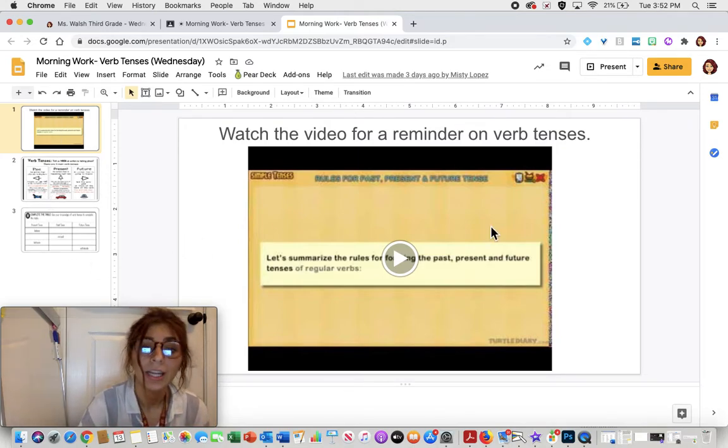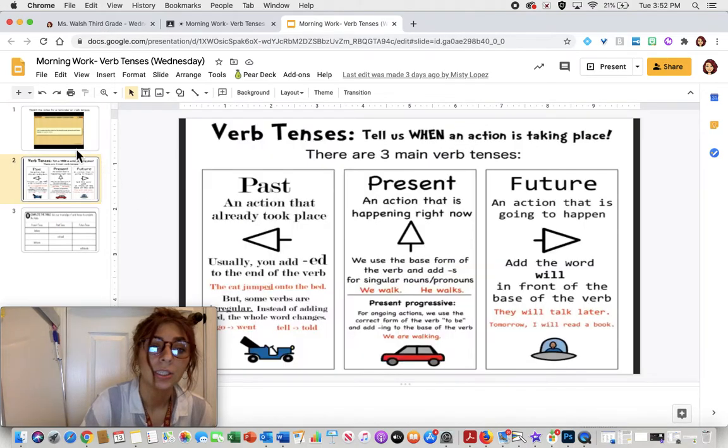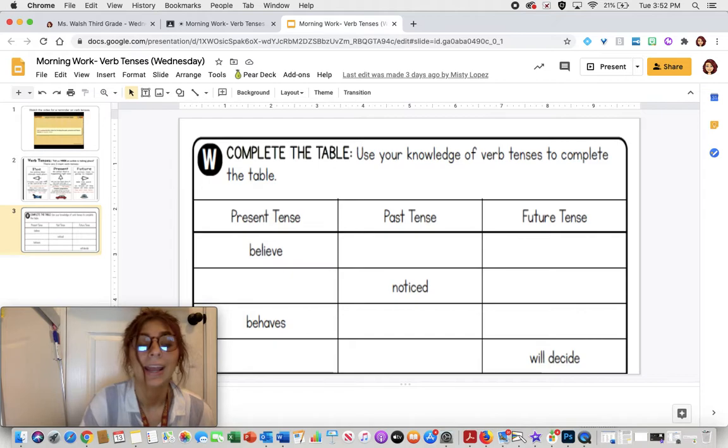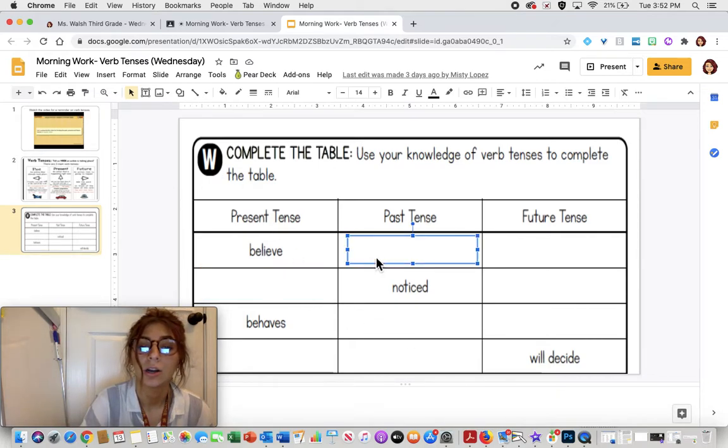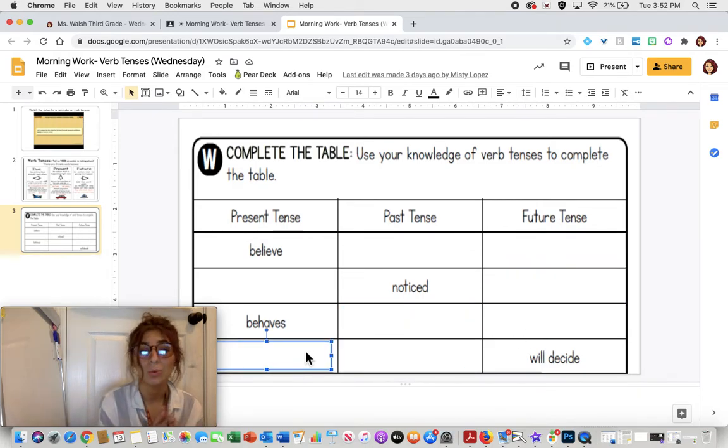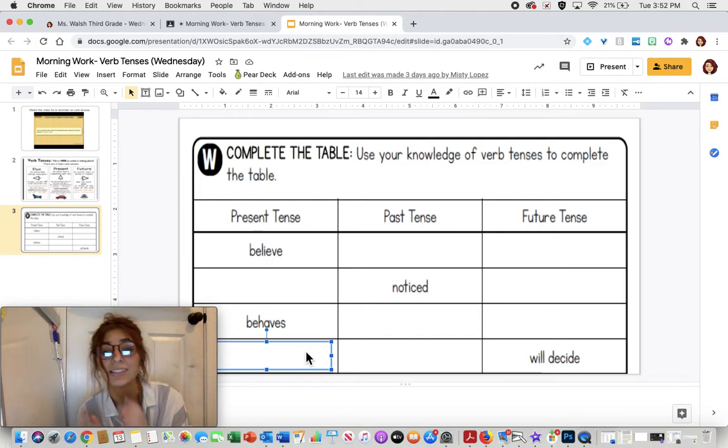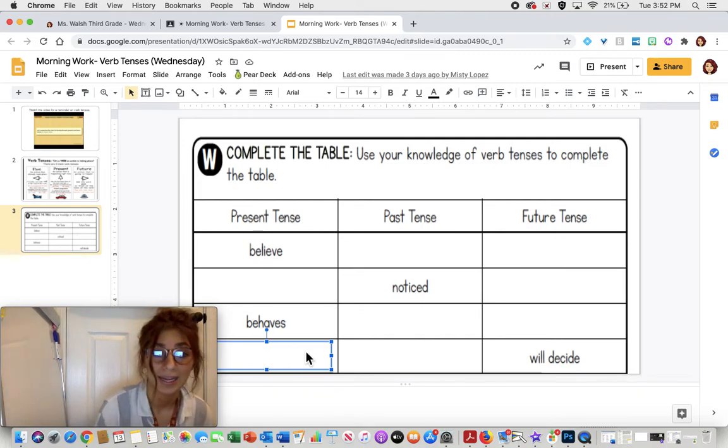You have the video as a reminder. You have your anchor chart as a reminder. And here is going to be your job for today. So you're going to see there are all your blank boxes. You need to go ahead and tell me how to turn that word into either present tense and future tense or past tense.